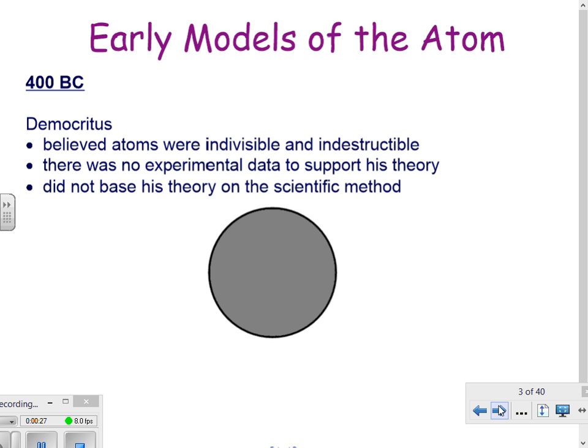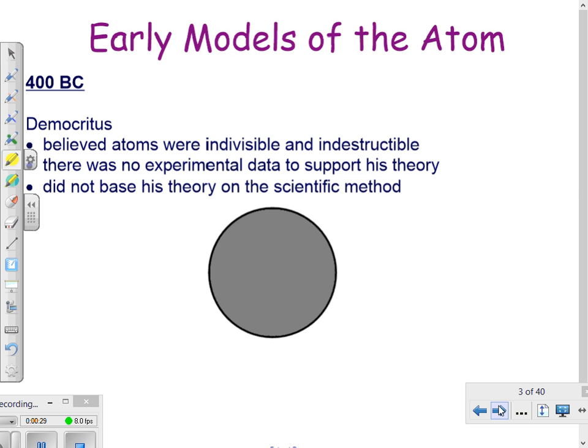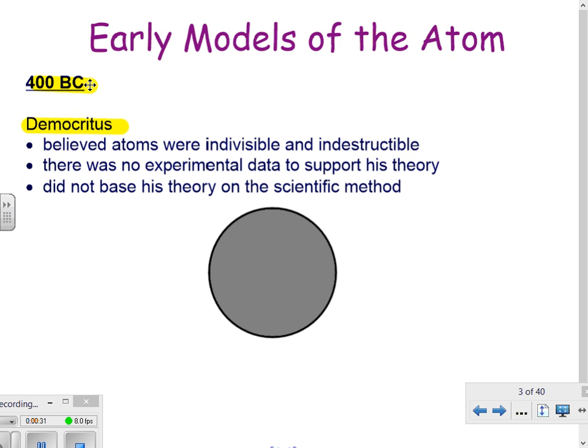So we're going to start with our first model, and that is by Democritus. Democritus lived well before anybody else, 400 BC, and he said that atoms were indivisible, so you could not break them down, and they were indestructible. Democritus had a major flaw with his model because he said we have these things called atoms, but he had no data to support it.